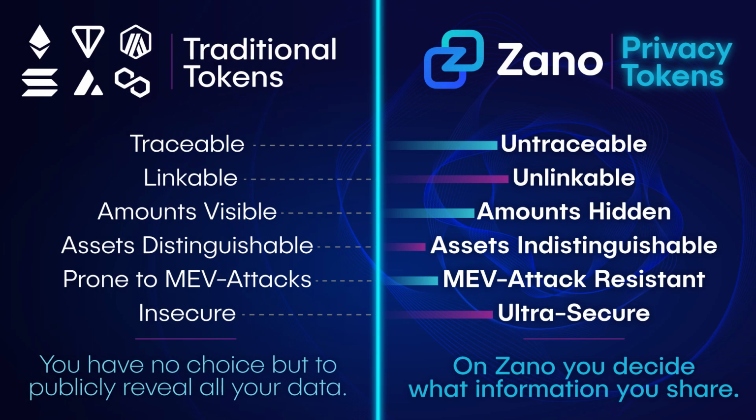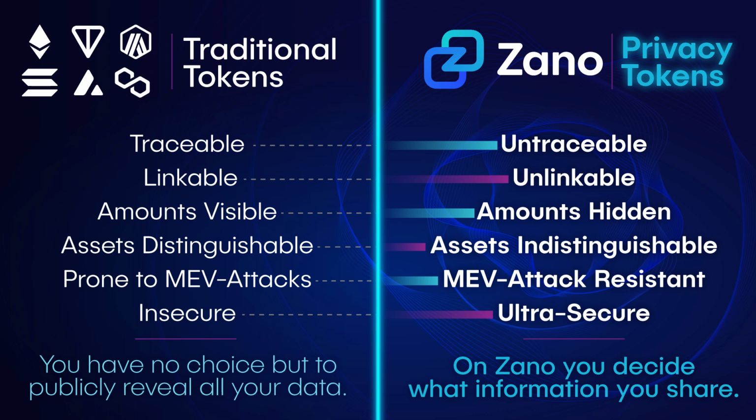Hi everyone! In today's video, we're going to talk about the difference between traditional tokens, like things on Ethereum or Solana or Avalanche, or Zano privacy tokens. So it's a huge difference. On Ethereum and other chains, your token transactions are totally traceable. Everybody in the entire world can see the balance of every address and every token that moves around. They know which token you're transacting in, how many of them you're sending, they know everything.